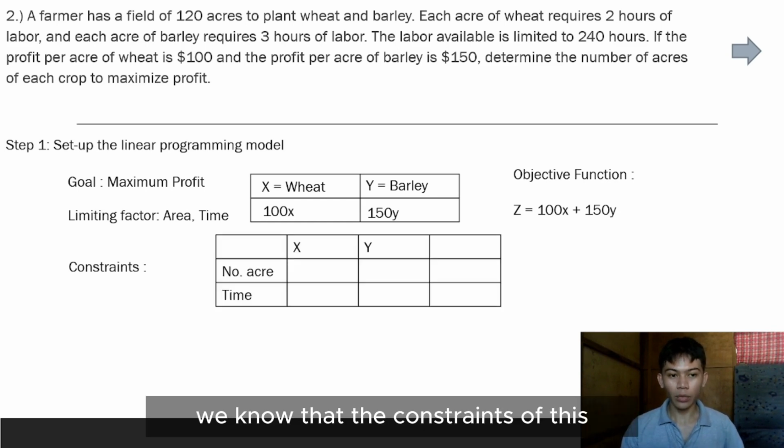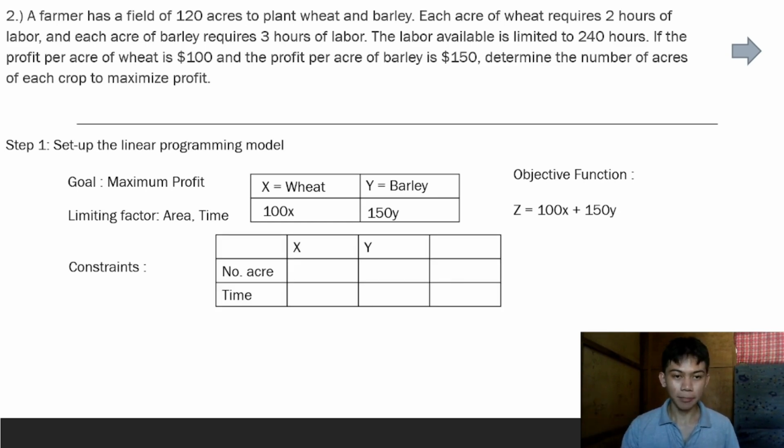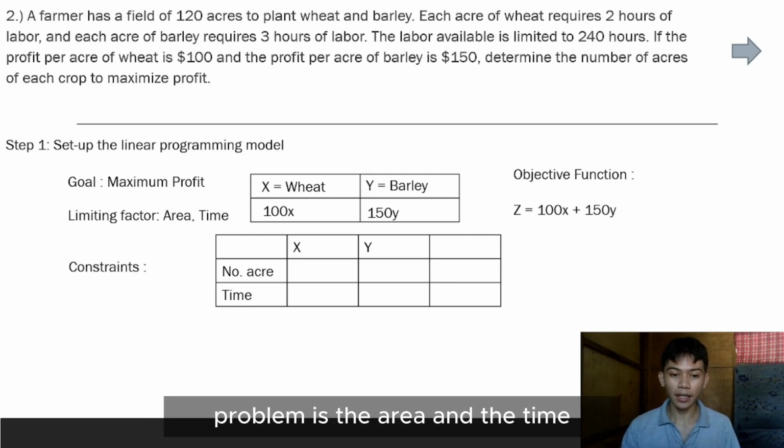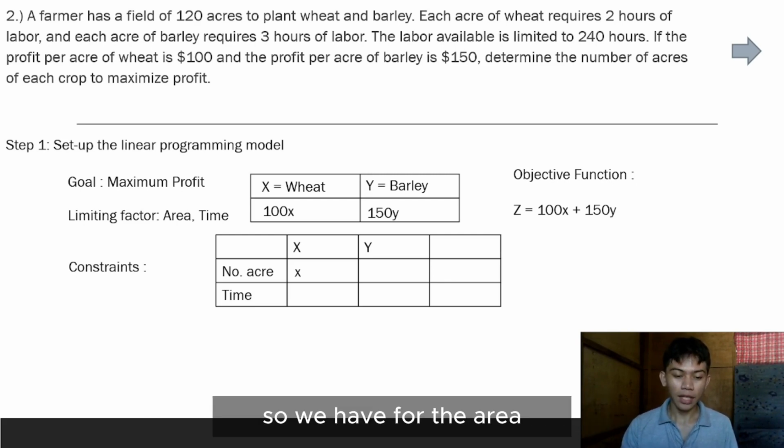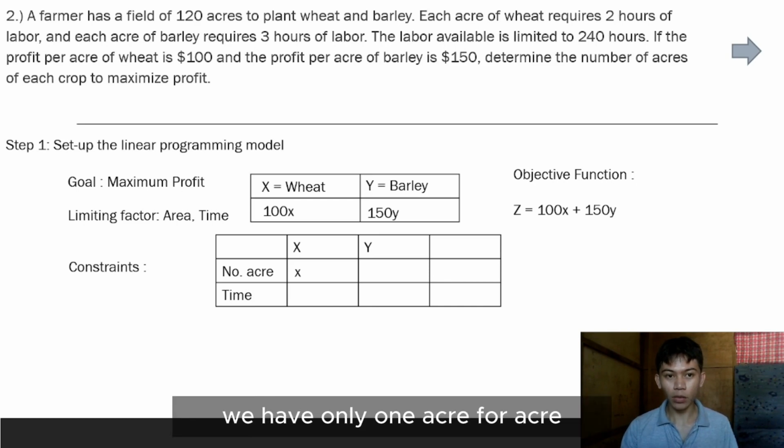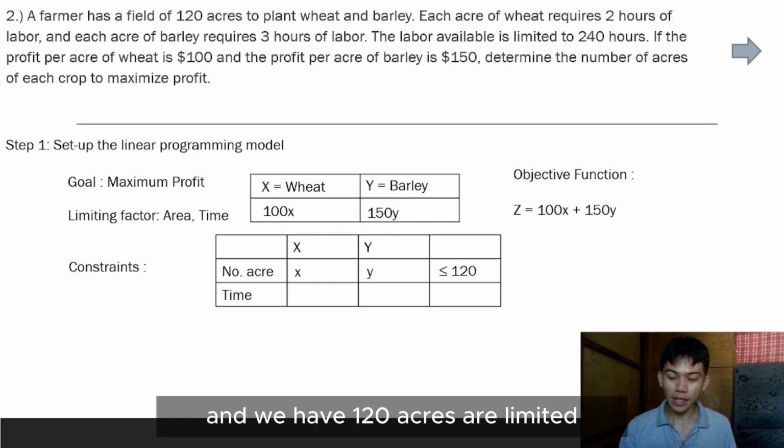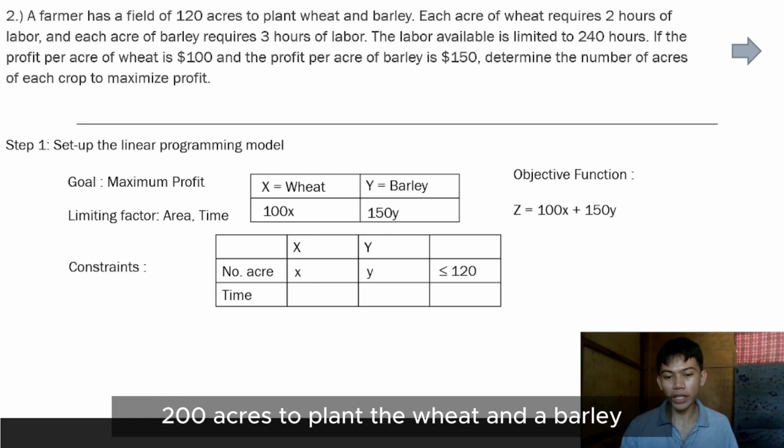The next thing is to get the constraints. We know that the constraints of this problem are the area and the time. For the area, we have 1 acre per acre of wheat and 1 acre for barley, limited to 120 acres to plant the wheat and the barley.